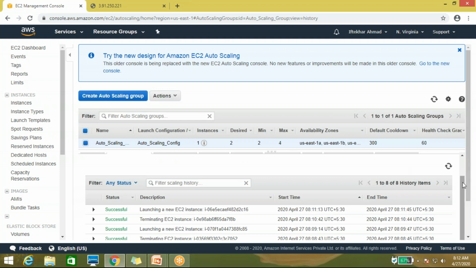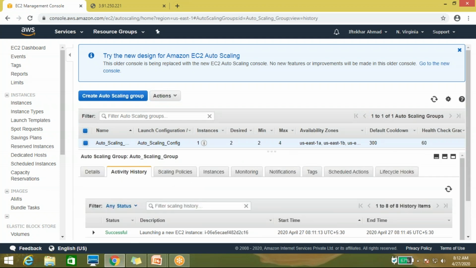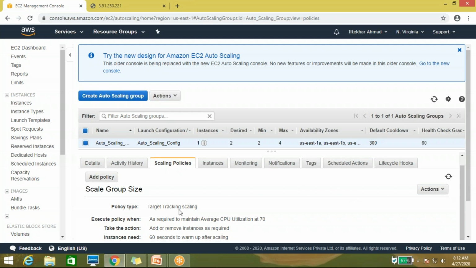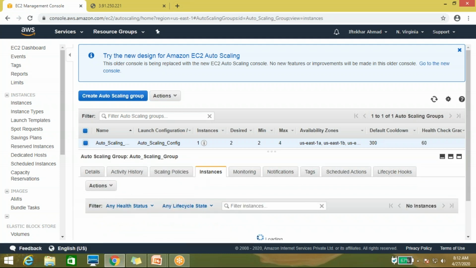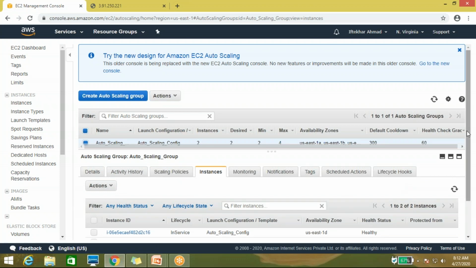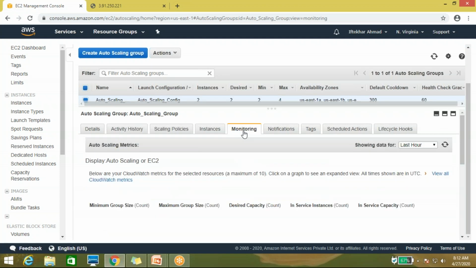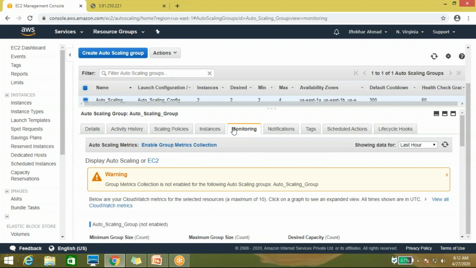Now come to the scaling policy. It shows what type of scaling policy you have mentioned here. I mentioned the target tracking policy. It shows how many instances you have created, 2 instances. I mentioned that minimum size, it's showing 2 instances and the condition is healthy. So you are talking about the alarm; this is the monitoring service, CloudWatch.